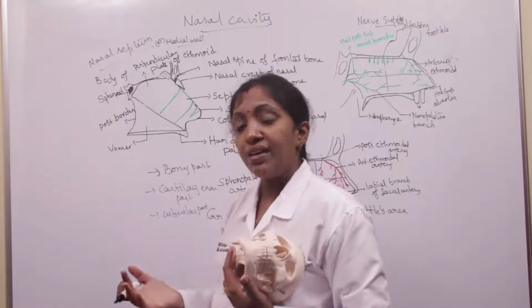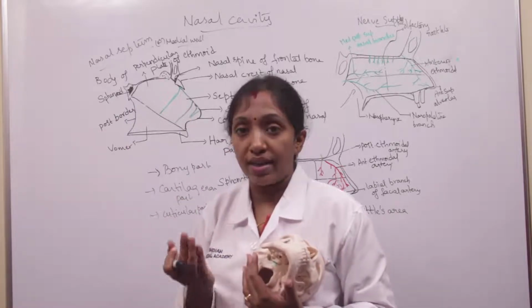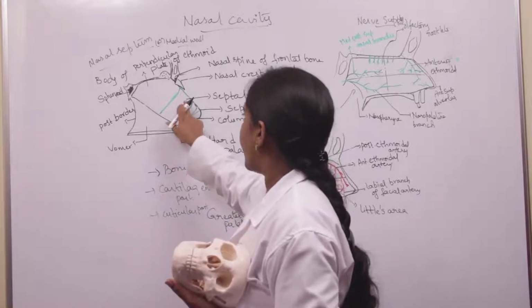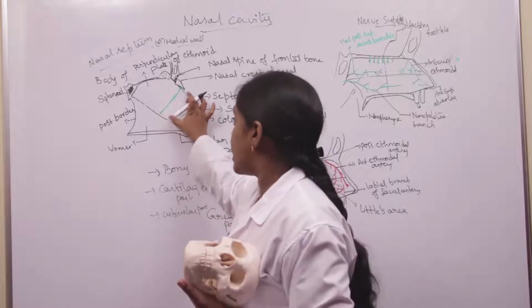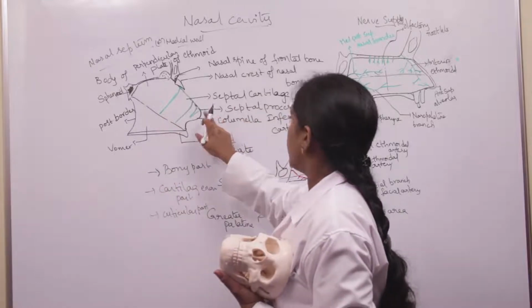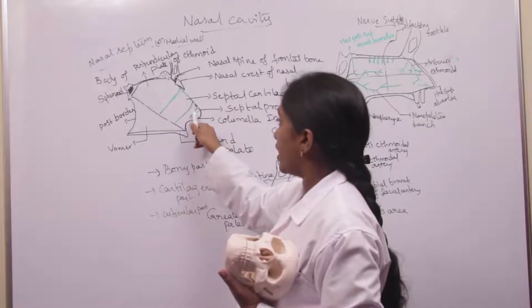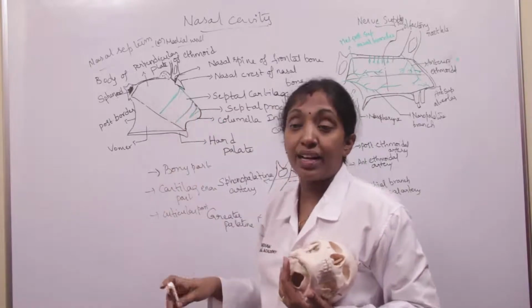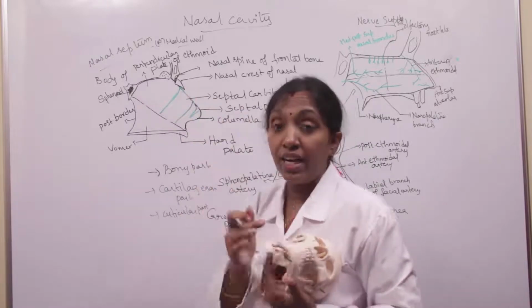And coming to the cartilaginous part of the medial wall of the nose, which we can call the nasal septum, it is formed by the septal cartilage here. So this is the cartilaginous part. This is the septal cartilage, and also the septal process of the inferior nasal cartilage. The septal process of the inferior nasal cartilage and the septal cartilage form the cartilaginous part of the nasal septum.